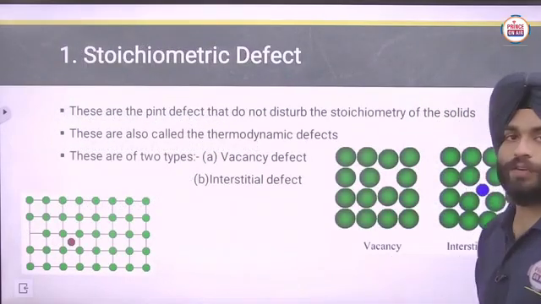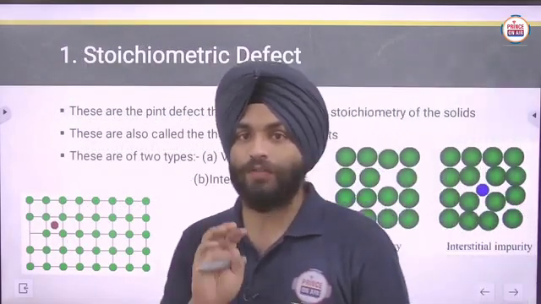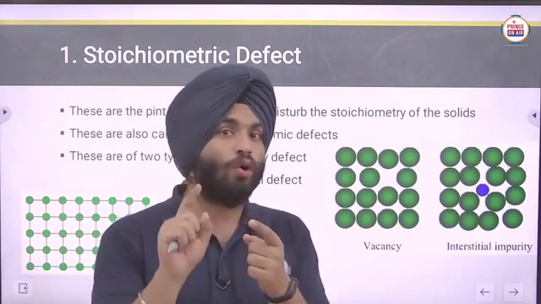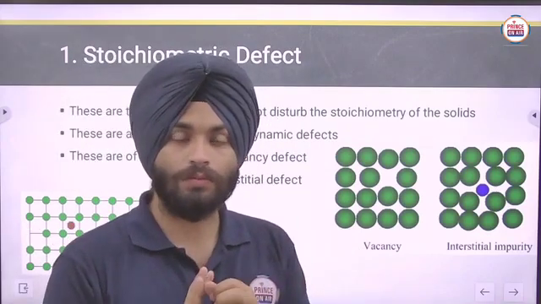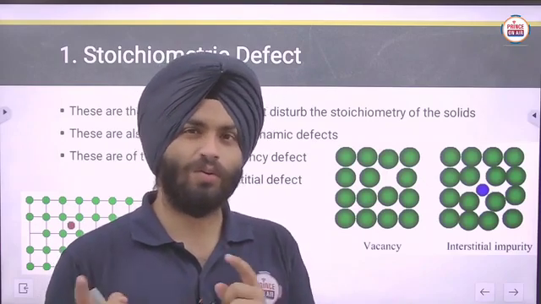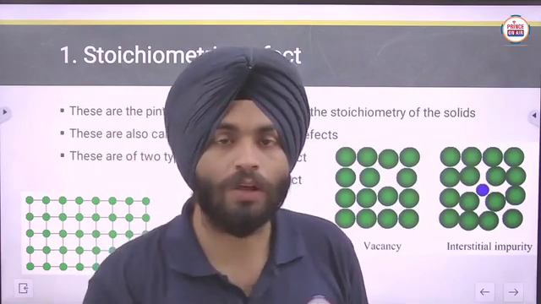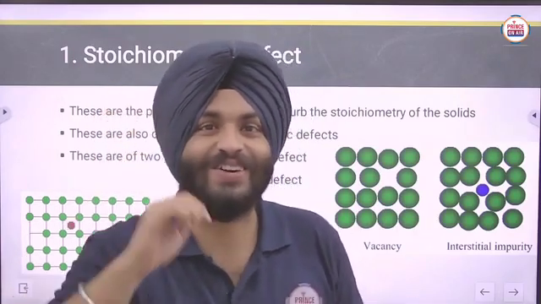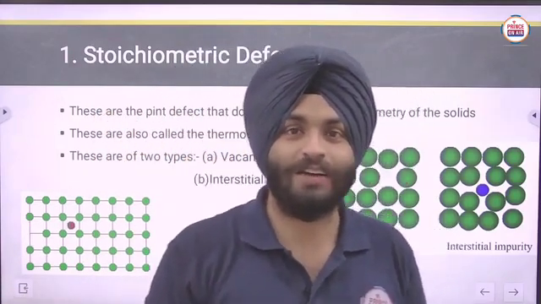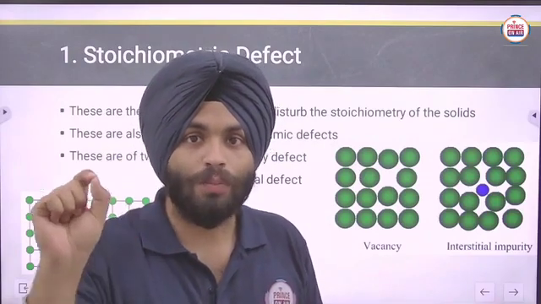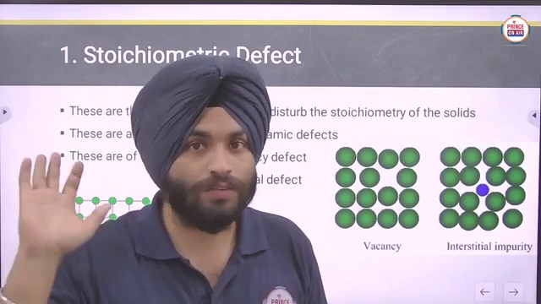Now firstly we have to discuss stoichiometric defect. Stoichiometric defect means no stoichiometry is disturbed. See carefully, get this in your mind: stoichiometric defect means there should not be any change in the stoichiometry.